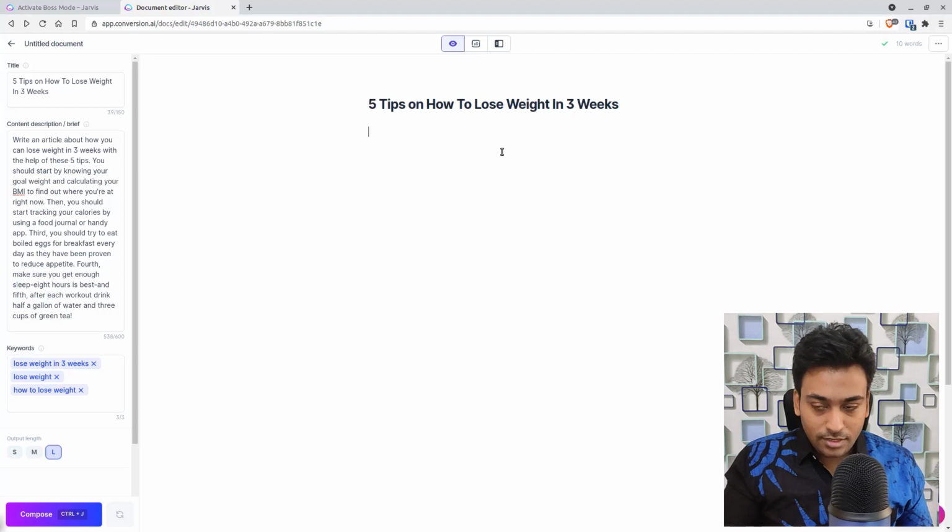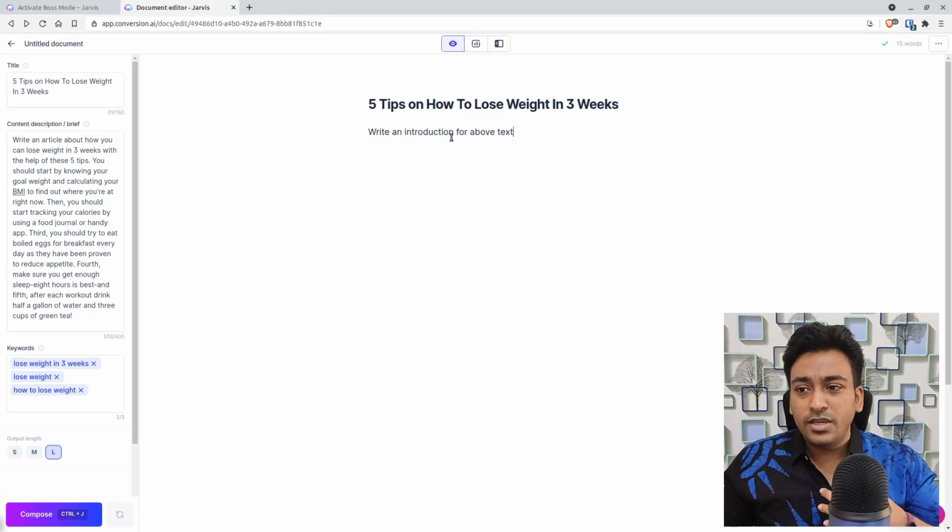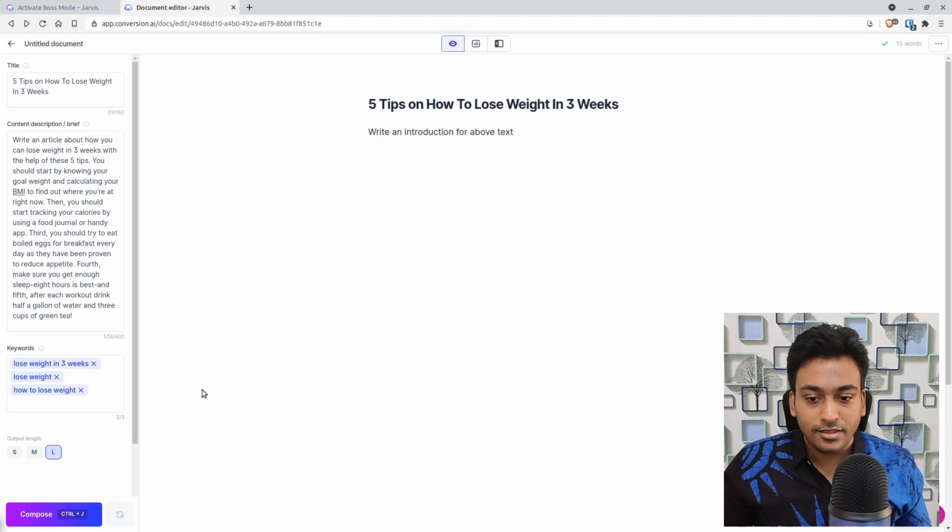Again, we can use a command like write an introduction for about text. I can use the context of Jarvis rather than giving the title here. I can say Jarvis, just give me an introduction for this title. So it will see the about text, which is a one, and try to generate an introduction based on that. Let's see whether this works.